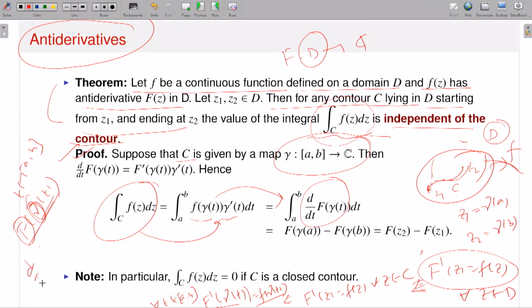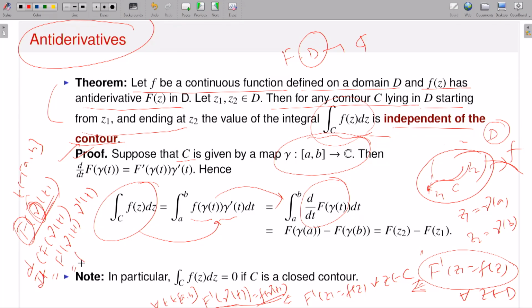Now if I calculate the derivative of this function F of gamma t, then what will happen? By chain rule, this should be capital F prime of gamma t times gamma prime of t. But what is capital F prime of gamma t? Because small f possesses an antiderivative, capital F prime is equal to small f.